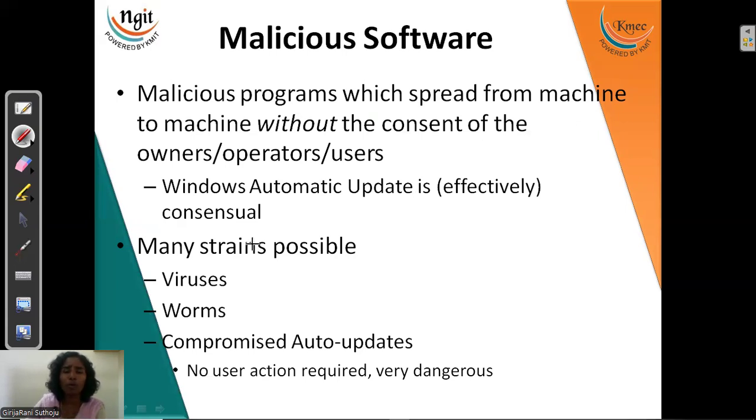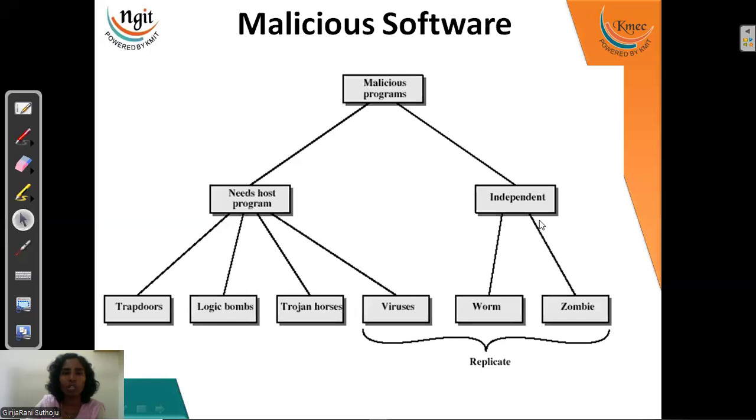Now the possible strains we have are viruses, worms, and compromised auto updates. When we are updating our system, the update version itself may have some code which leads to deletion of the data. So anything may happen, right? All these user actions lead to malware taking place in our system. The user is the first part, where they keep on clicking on links. Malicious softwares are of two types: dependent and independent.